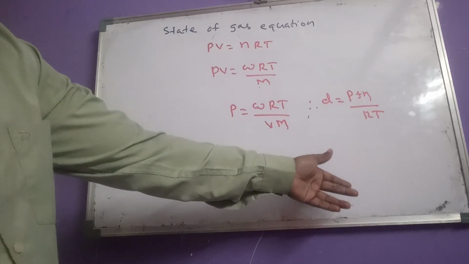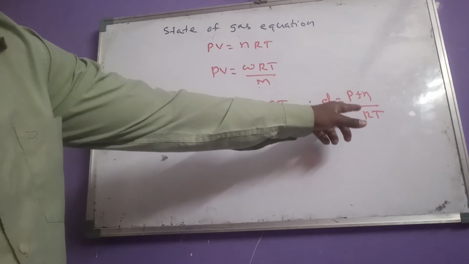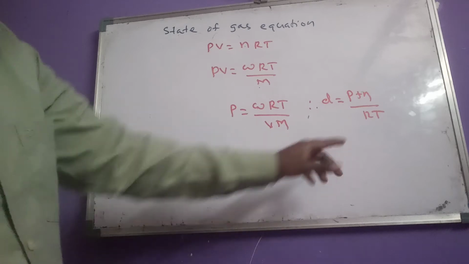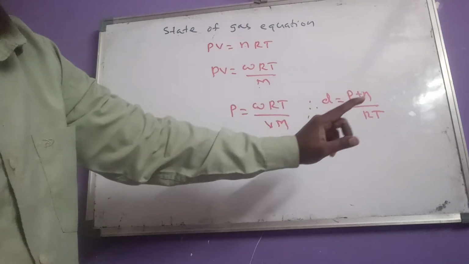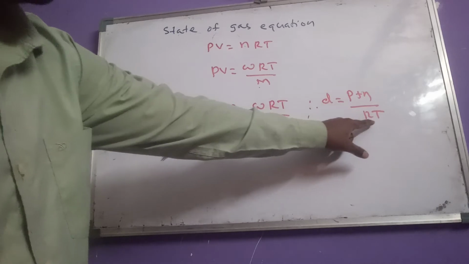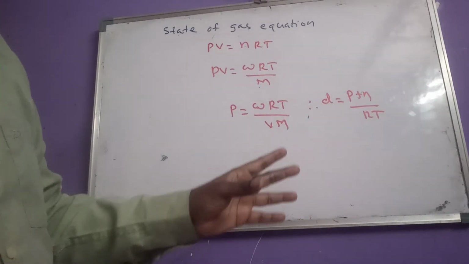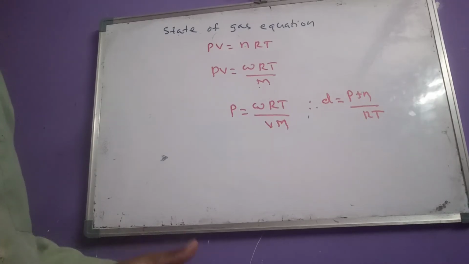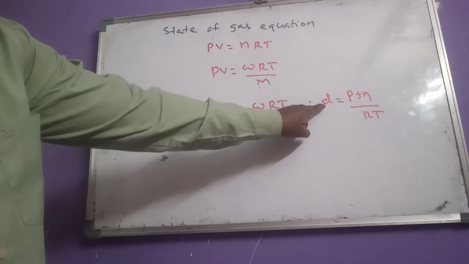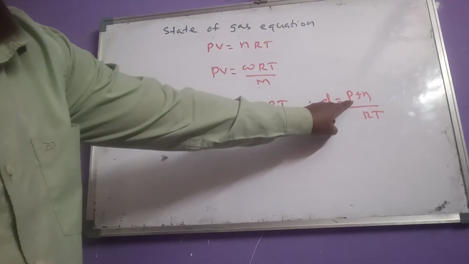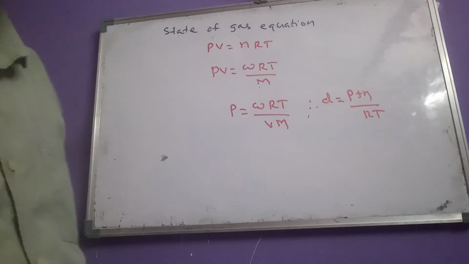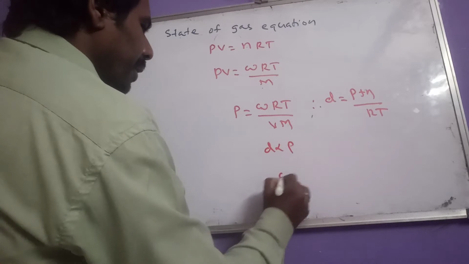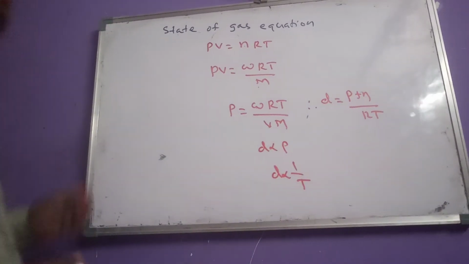So in the problem they provide the molecular weight of the gas, that means they will give the name of the gas. Like that, they provide molecular weight, pressure they can give, and also temperature. By using those values, we have to calculate density. And another important point here: density is directly proportional to pressure and inversely proportional to temperature.